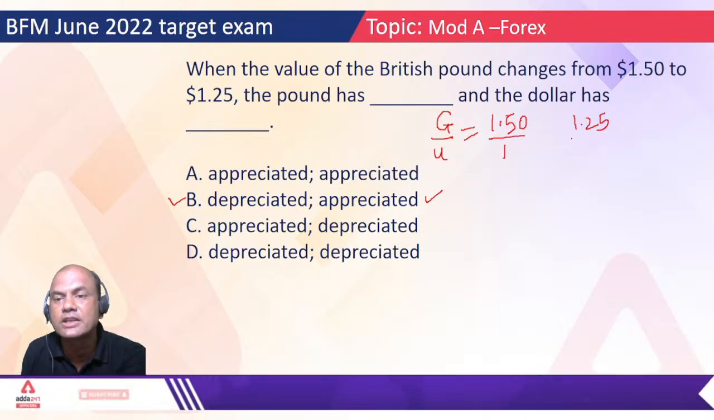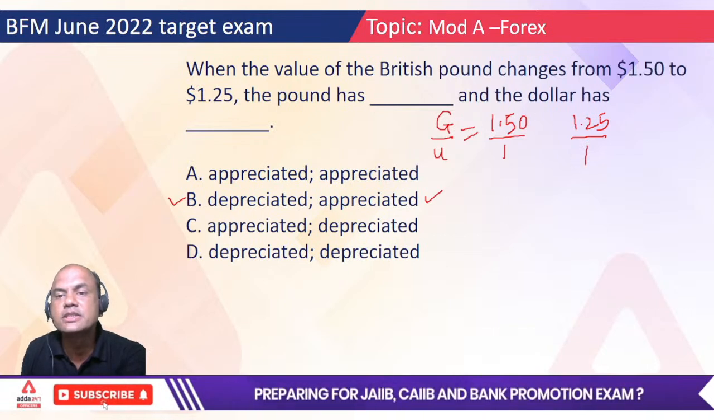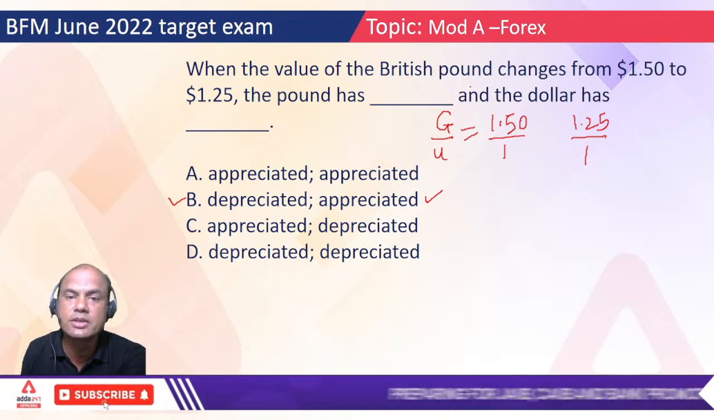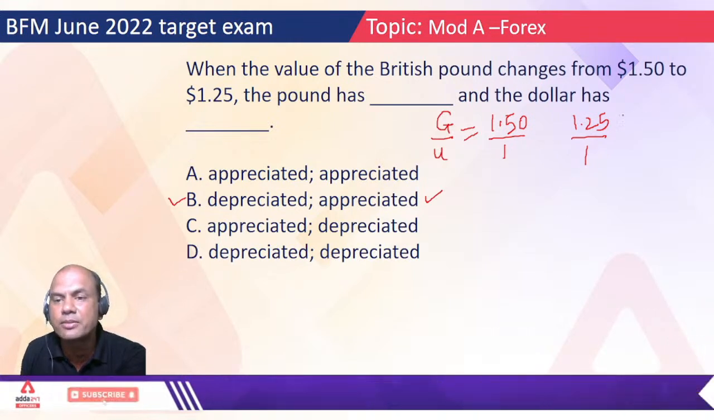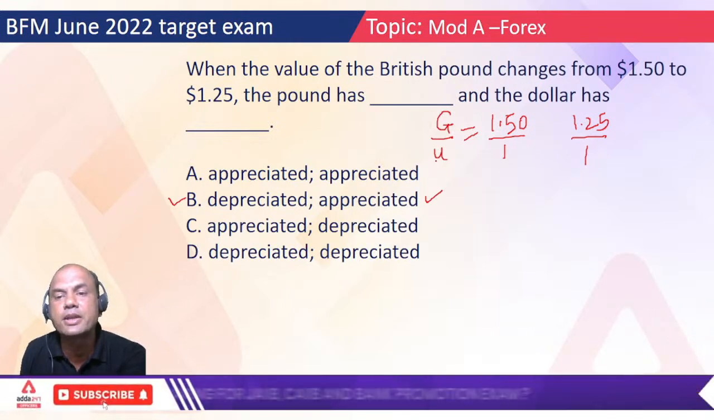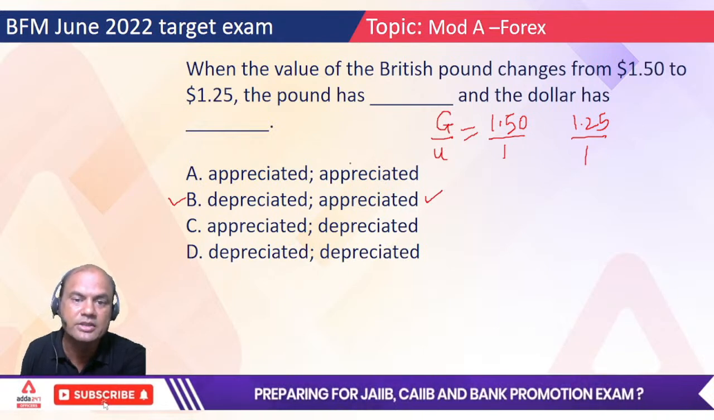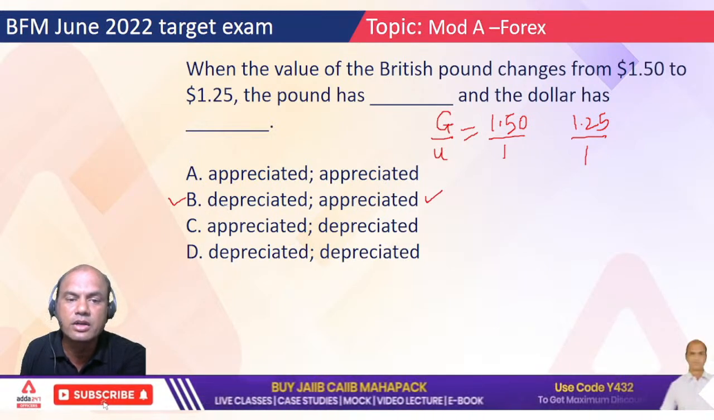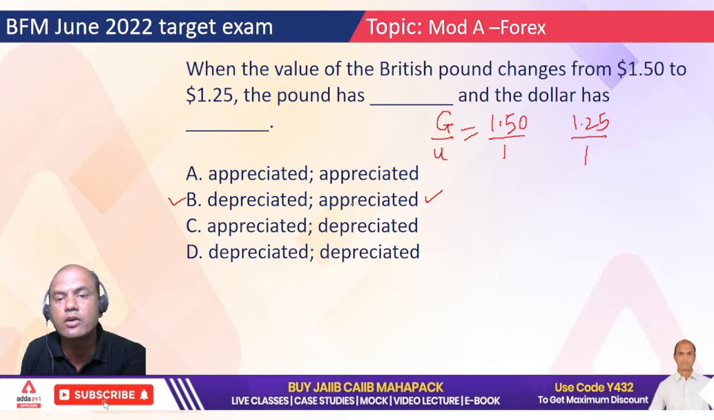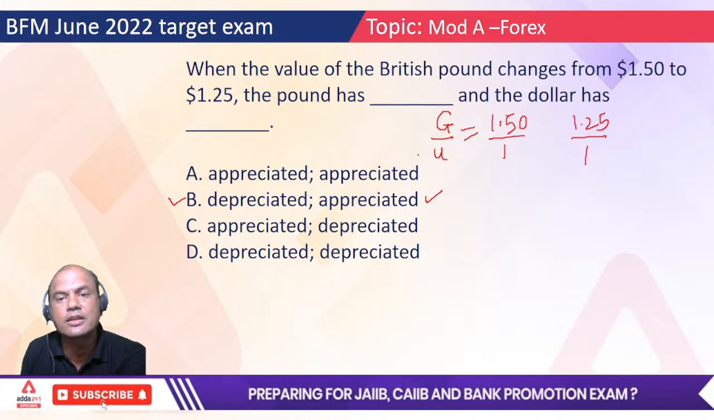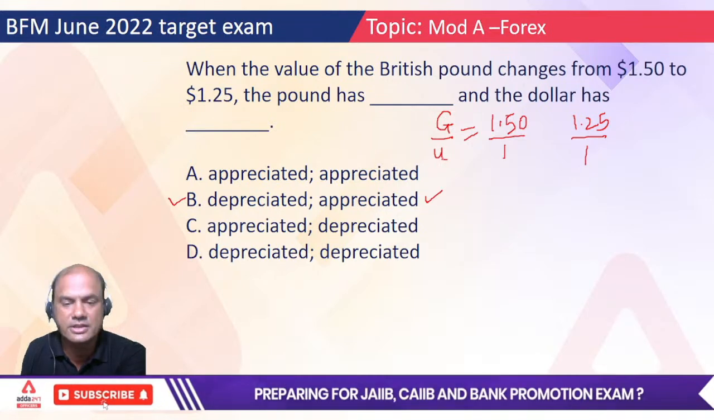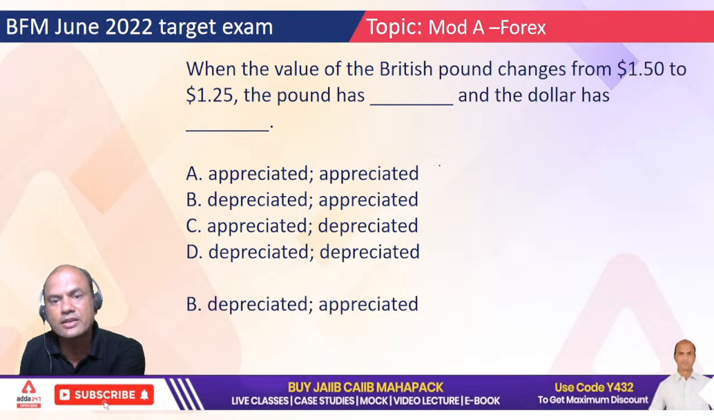So what has decreased now? GBP has decreased. So GBP has decreased means the pound has what? Depreciated. And if the pound is depreciating, the other currency appreciates. Dollar has appreciated. So B is the answer: pound has depreciated and dollar has appreciated. Always remember, if one currency depreciates, the other currency automatically appreciates. Okay. So that is the answer.